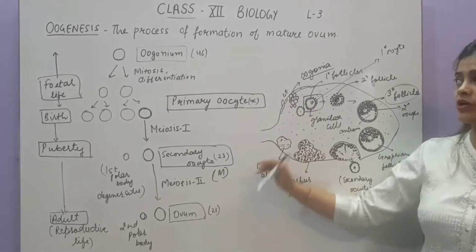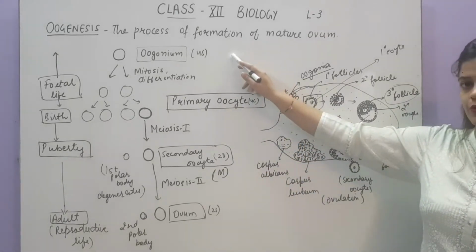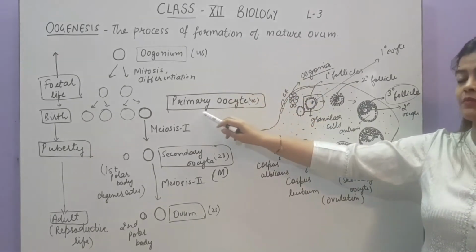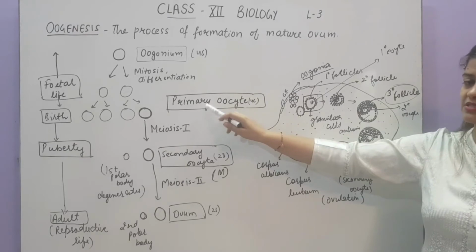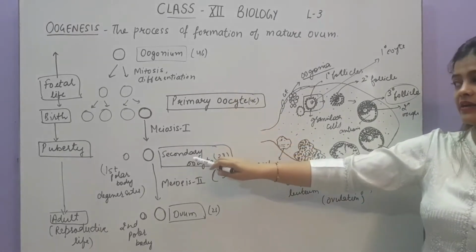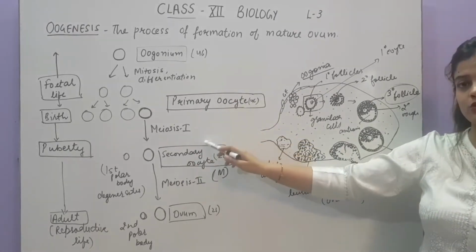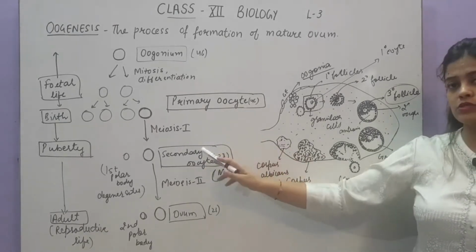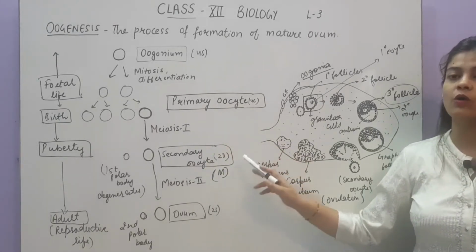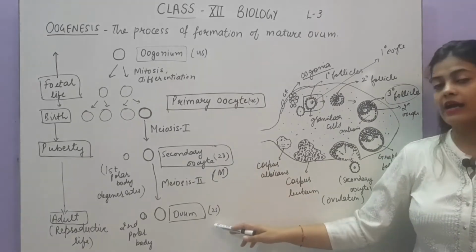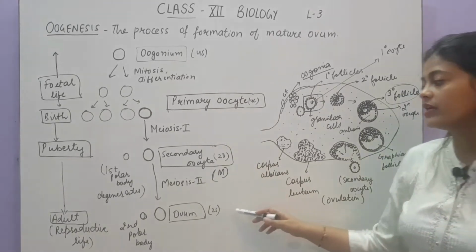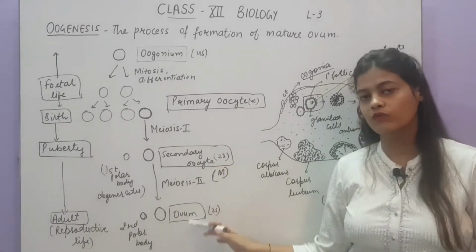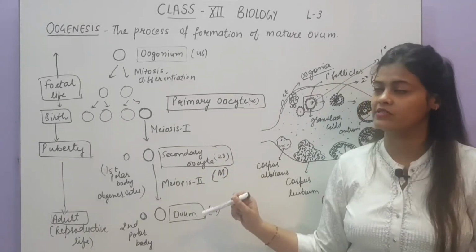So the most important point is that the number of oogonia is fixed in the fetal life, the number of primary oocytes is also fixed at the time of birth, and at the time of puberty the primary oocyte number is also fixed, and the secondary oocyte is the stage at which ovulation will take place, and the secondary oocyte will be converted into ovum only at the time of fertilization.